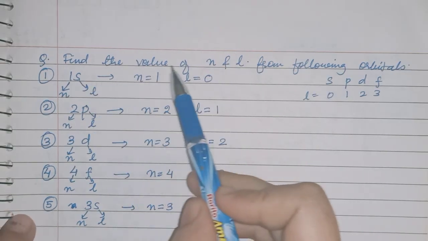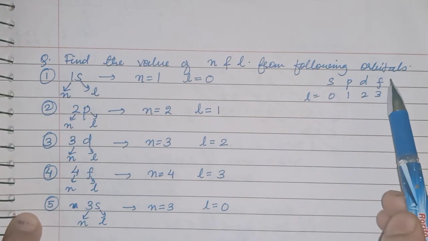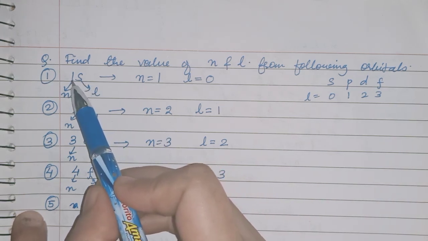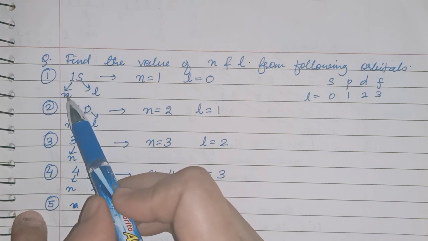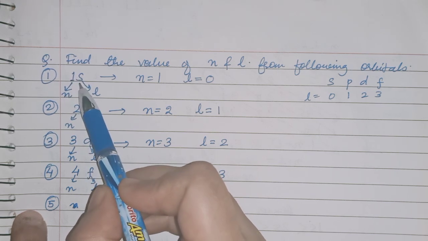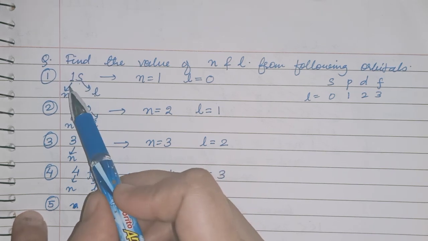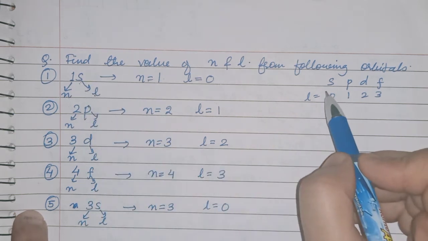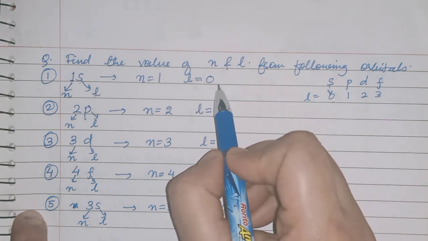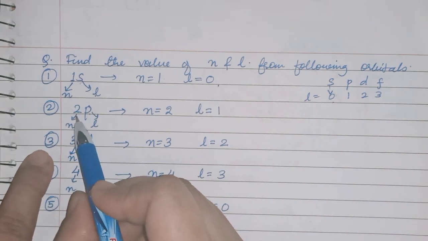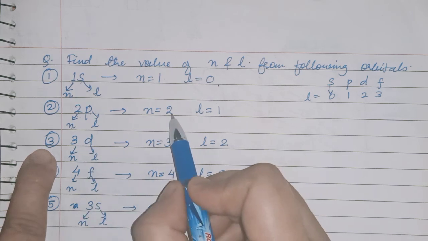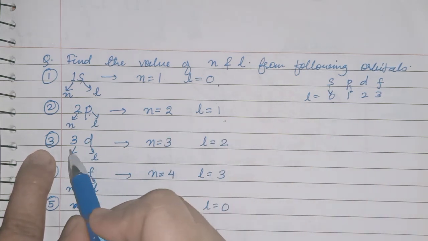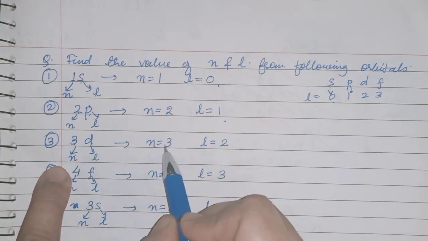Similarly, you can find the value of n and L from the given orbitals. Okay. So if 1s is given here, the number will give you the principal quantum number, that is n, and s will give you the azimuthal quantum number. So n will be 1, s means 0, so L will be 0. 2p: 2 means n will be 2, and p, here you can see 1, so L will be 1. 3d, 3 means n is equal to 3.